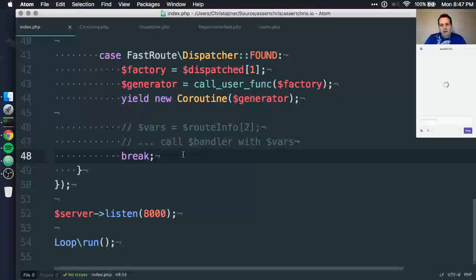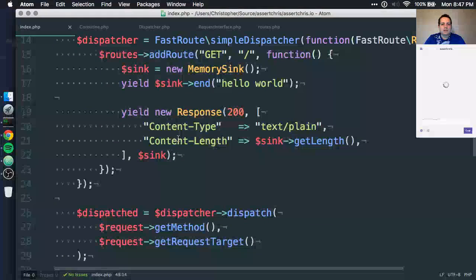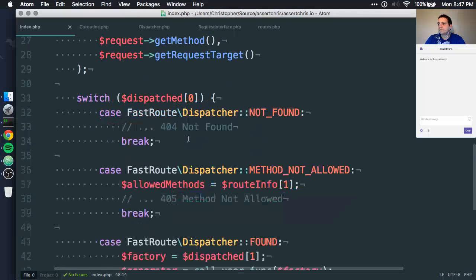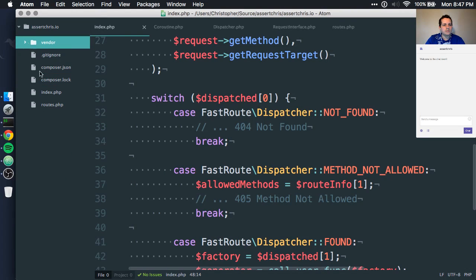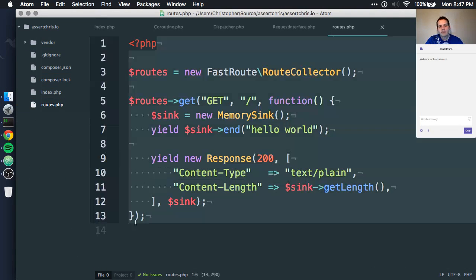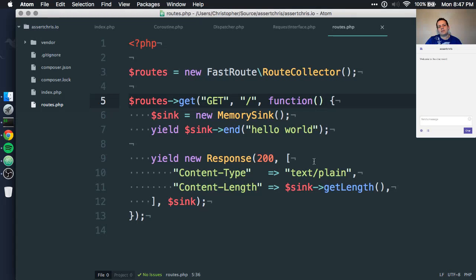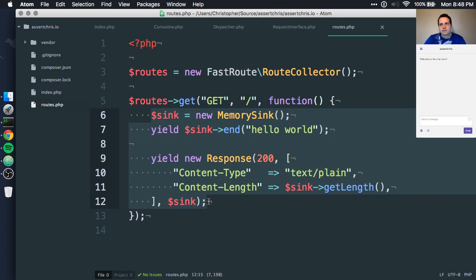Okay, so this is interesting. We have routing sorted in an asynchronous way. We can try and move this stuff into the routes file. Let's just close this vendor folder, routes file. This is where we want to have this stuff. I mean, we may not want to have our whole application code in here. Maybe we want to look at doing something like referencing different classes in a source folder. Maybe that's what we do. But we know that we can get this executed through Icicle now.